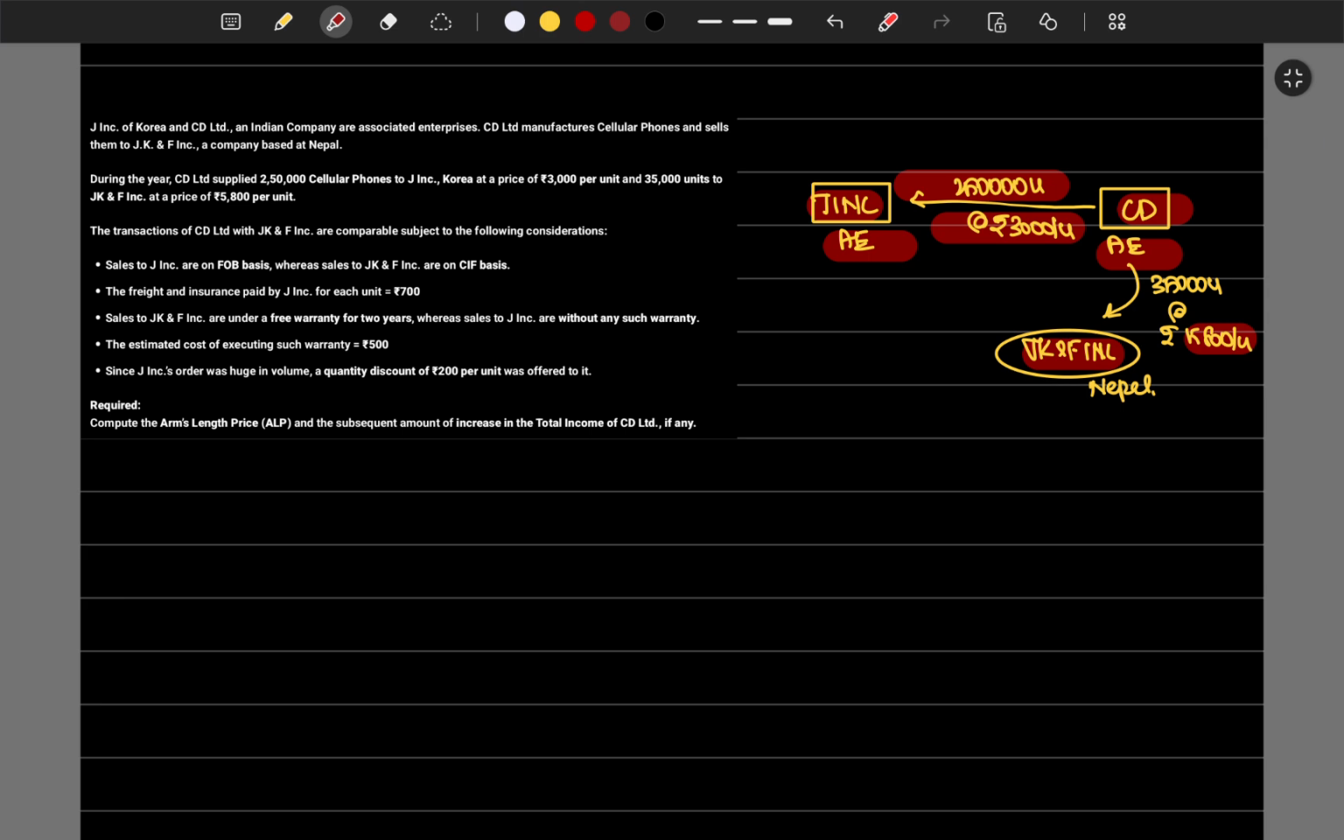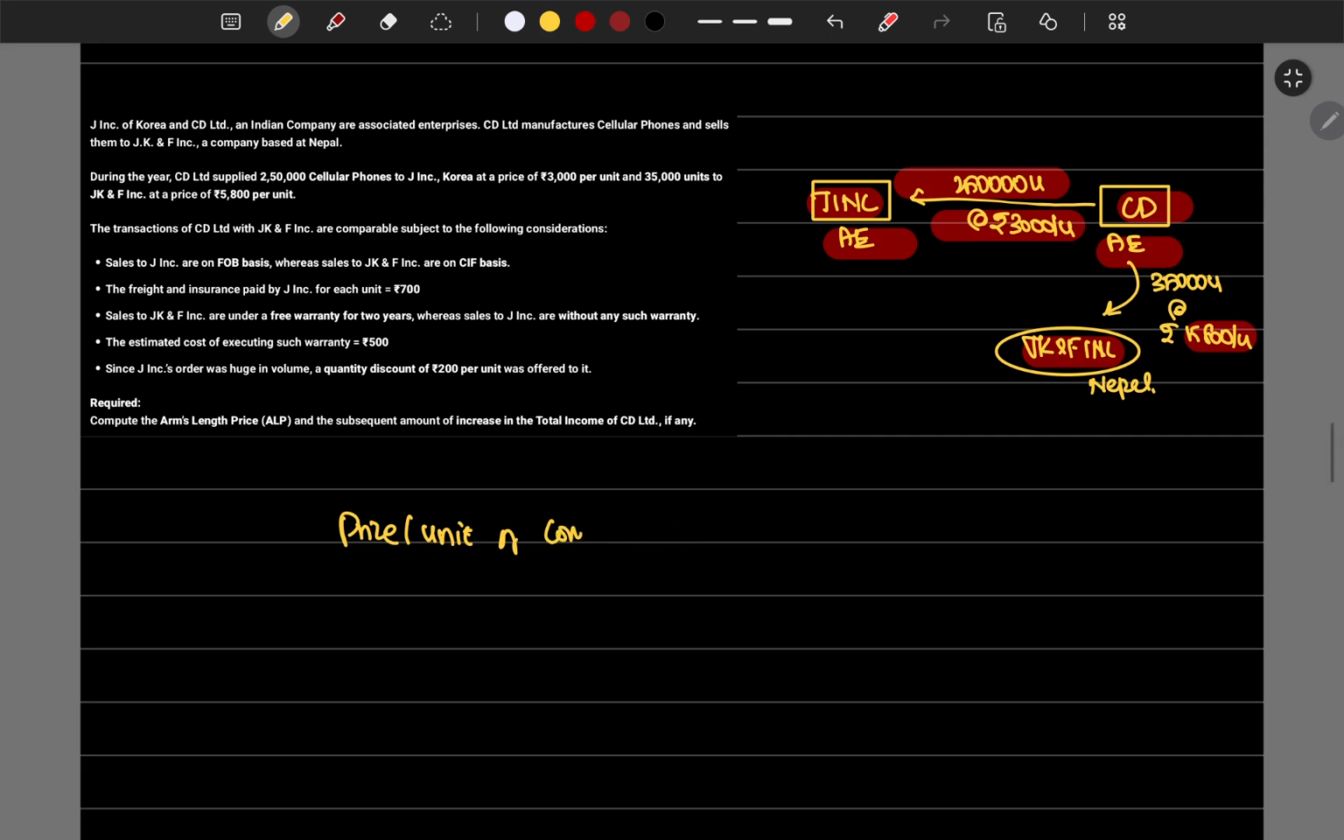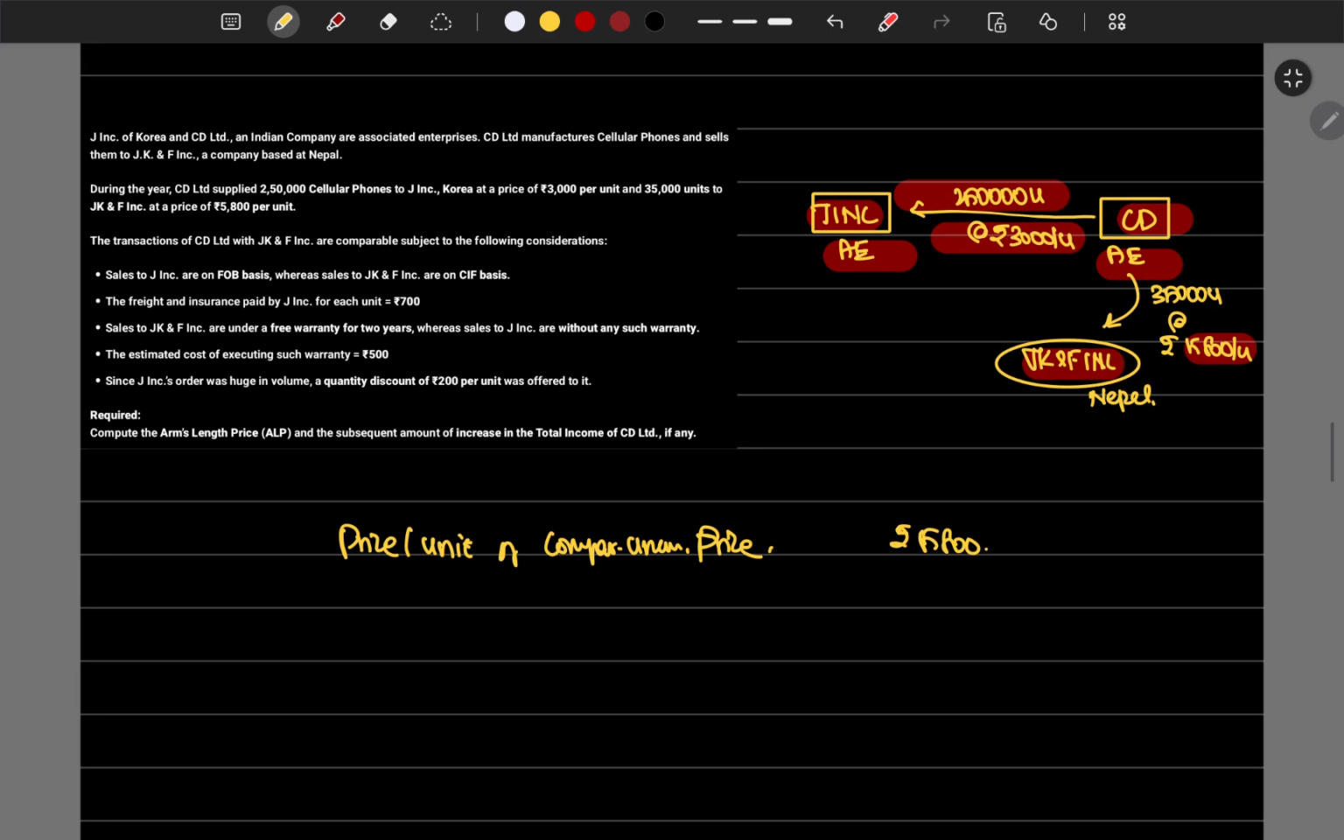So at the price of 5,800, it's increased. They transported for the less sale price to the AE, but for more sale price they transported to the non-AE. So we have the price per unit of the uncontrolled transaction, which is rupees 5,800.